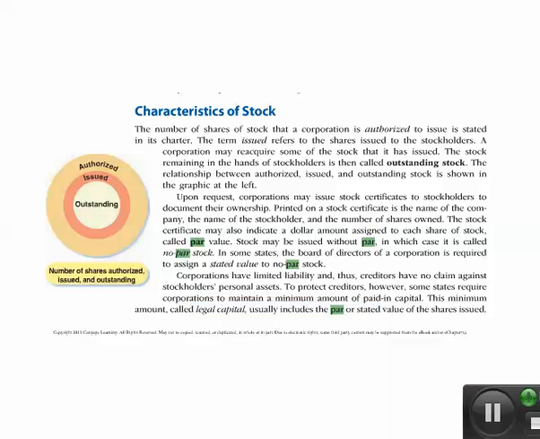This is another introduction, and this is going to deal with the number of shares outstanding and what's going on. When we organize the corporation, the Secretary of State will ask us, how many shares do you want to have authorized? And we'll say, well, I want to have 100,000 shares authorized. And so you get authorization to issue that many shares. Okay, it doesn't mean you're going to issue them all.